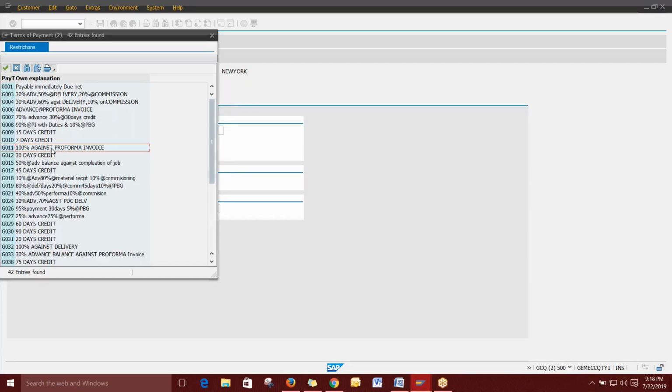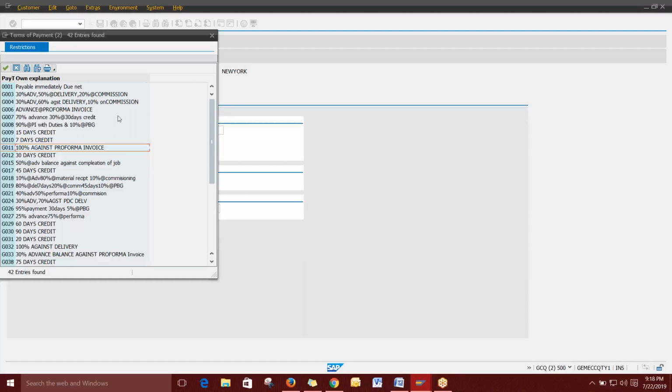Yes, so it will automatically check the system whether the payment is done or not. If the payment is not done, for the customer's previously done transactions we cannot do anything. But an upcoming transaction after 30 days will be blocked automatically. So when the payment comes, it will be released.